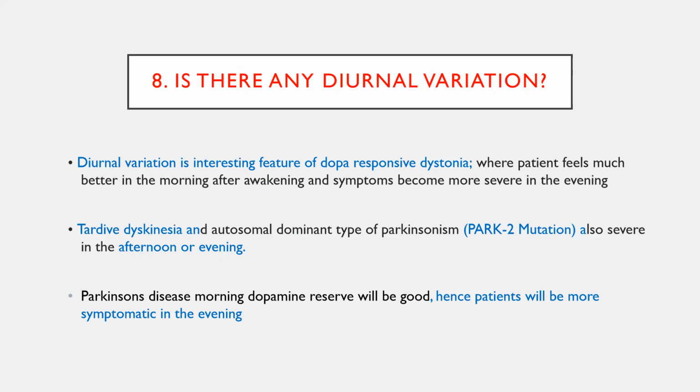Because as the day progresses, the dopamine reserve decreases. So in dopamine deficiency syndromes, for example Parkinson's disease and dopa responsive dystonia, they will not have any Parkinson's related symptoms in the early morning compared to the evening. So you need to ask about diurnal variation, particularly in all Parkinsonism patients.